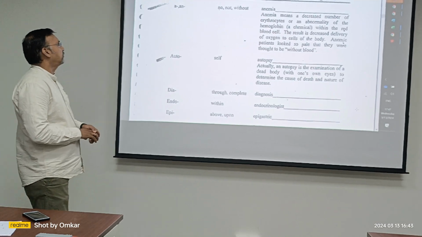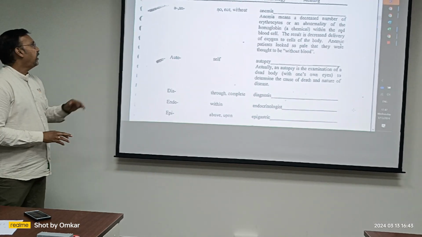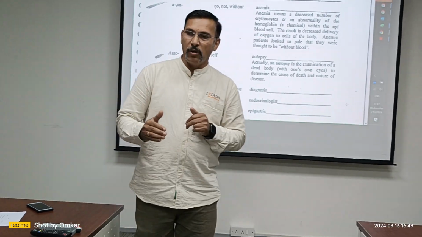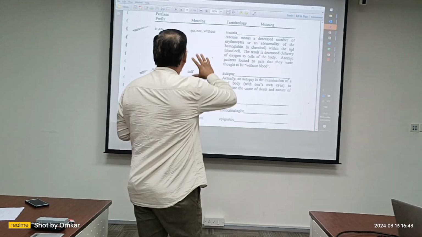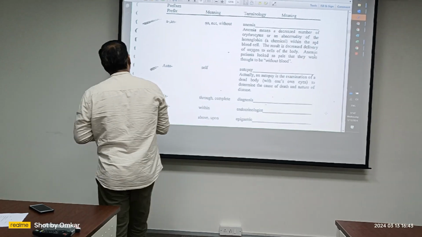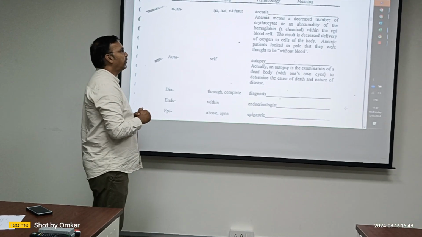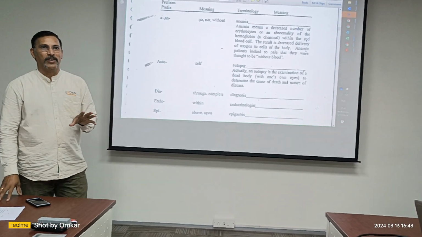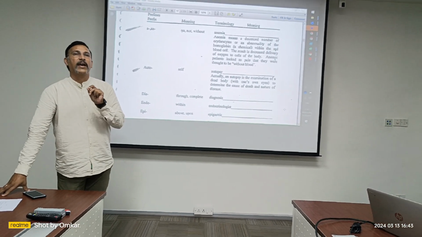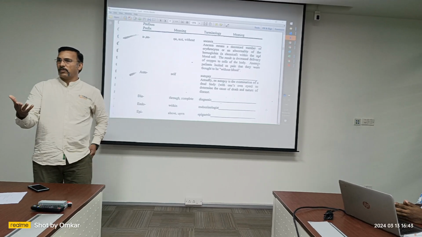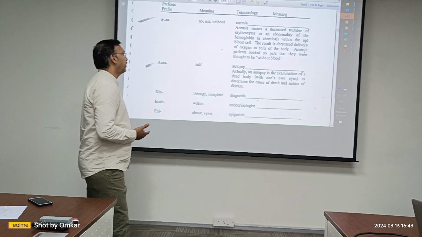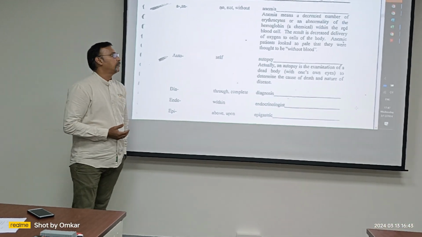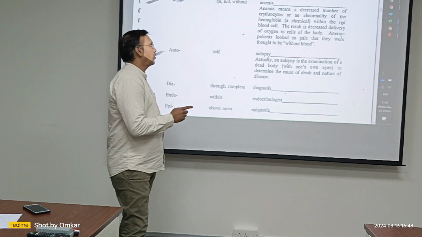Prefixes, this is the last part of it. In this chapter, a and an mean no or without, like that we have. They have given a strange example of anemia. Anemia doesn't mean that you do not have any blood at all. It is a condition of blood, meaning lack of blood. It is lack of, not that they don't have blood. Anemia, which commonly happens, lack of blood, decreased number of erythrocytes. This is anemia. That's enough for you to do.